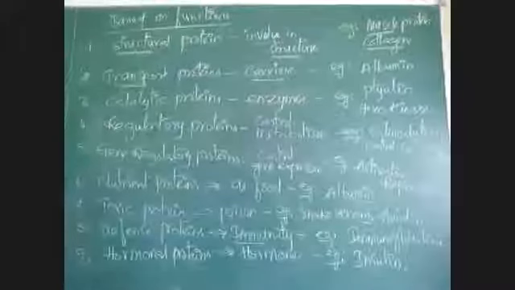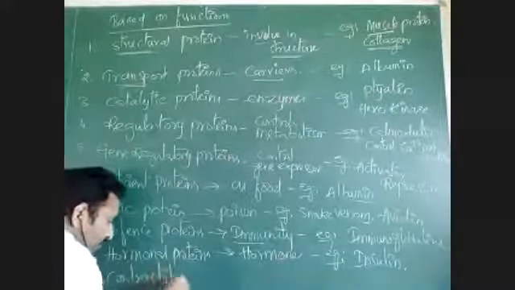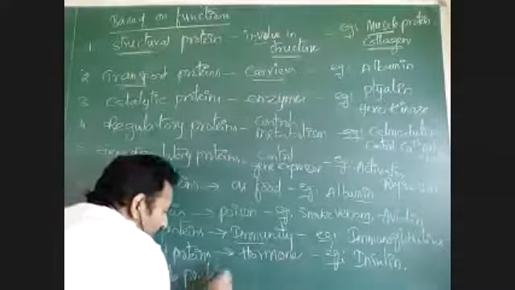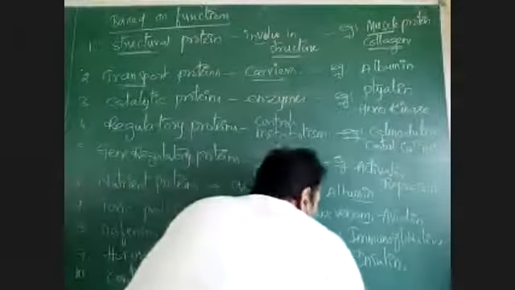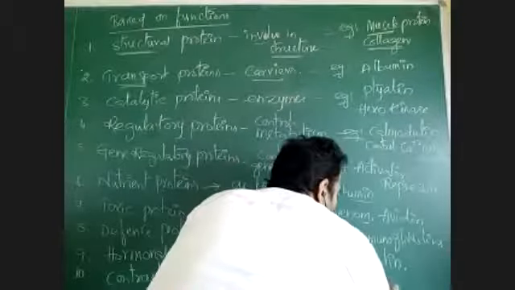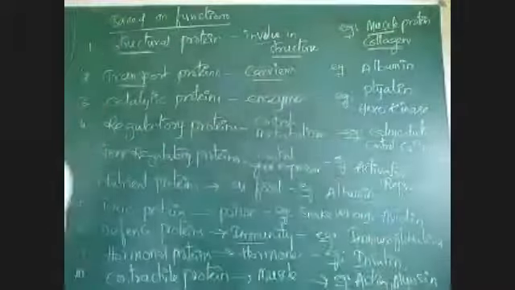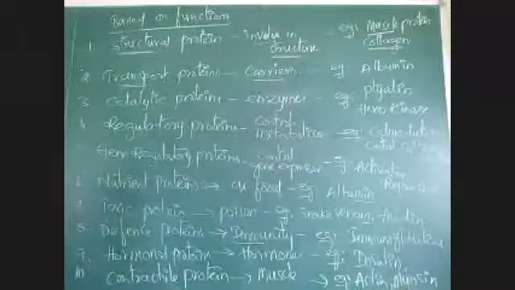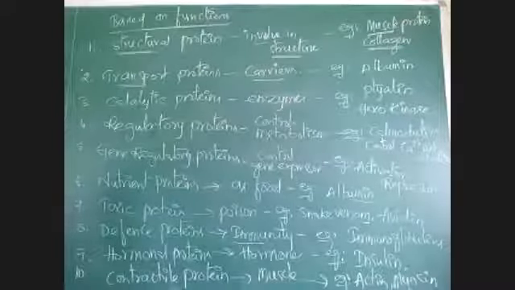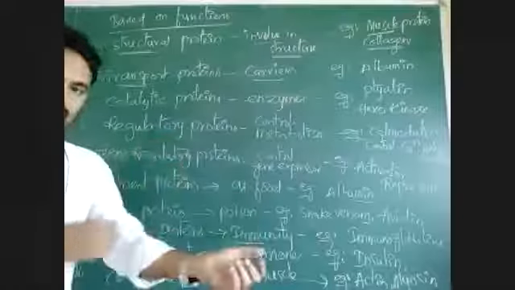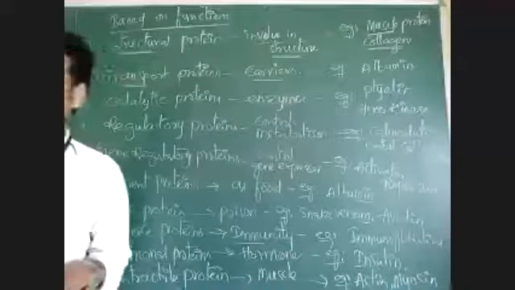Okay? Yeah, one more is there, wait. Contractile proteins. Contractile proteins means those involved in muscle. Examples for contractile proteins: actin, myosin, etc. These are contractile proteins which are involved in muscle contraction. When we are moving, the muscle will contract. Due to that contraction of muscles only we can have movements.